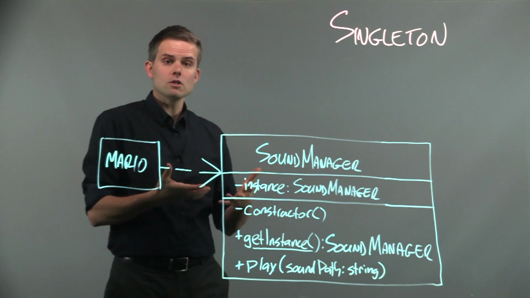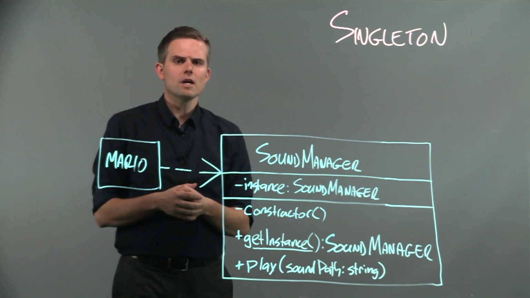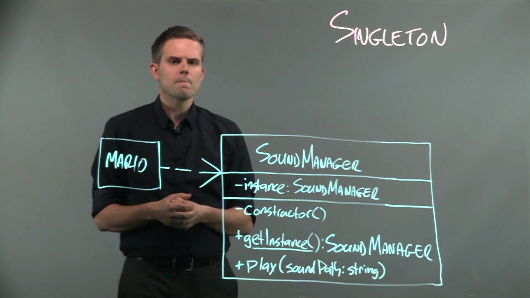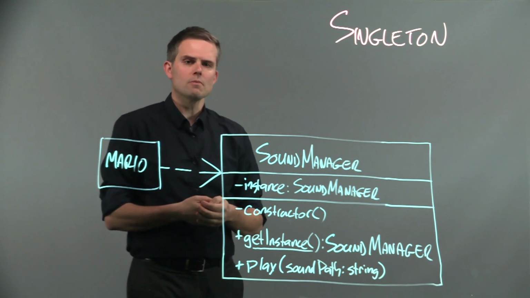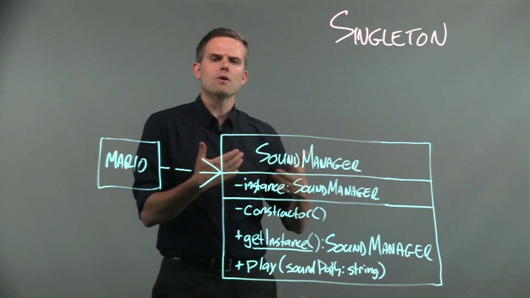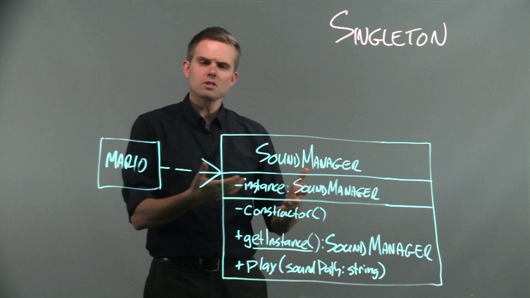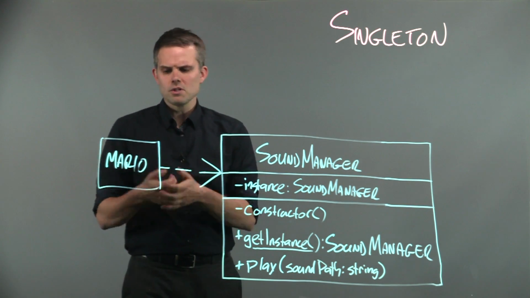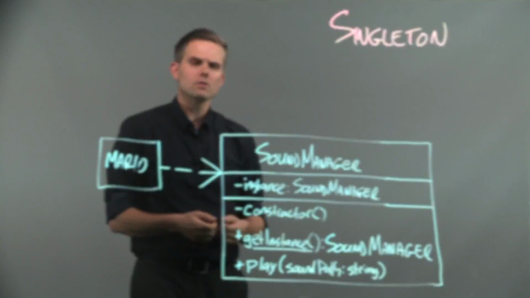Now, one thing we could do is pass an instance of Sound Manager all around to all of these different types. But when you don't know which type is being created first, that might be tricky. The other thing with Sound Manager is we only want the sounds to be played by one instance of this object. So if two sounds come in at the same time, the Sound Manager will figure out how to deal with that. So we want to make sure we only have one instance of this class. So the singleton really does make sense here. So what Mario does when he wants to play a sound is he just says soundmanager.getInstance, and then he plays the sound.